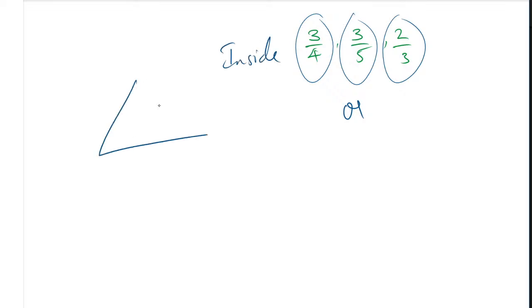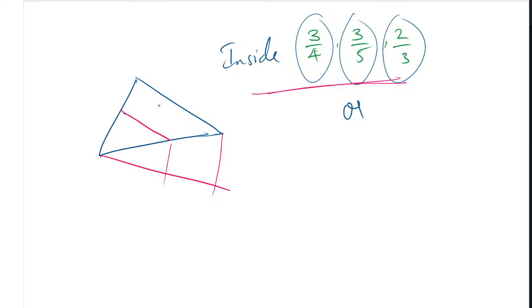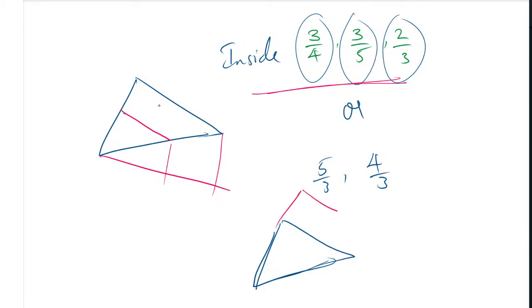One more similar triangle is going to form inside of it. You know how to do the construction. If the ratios are not 3 by 4, 3 by 5 or 2 by 3, and instead they give 5 by 3, or sometimes 4 by 3, then the new triangle is going to form outside of the given triangle, because the numerator is greater: 5 is greater than 3.